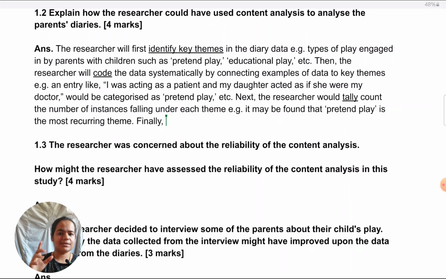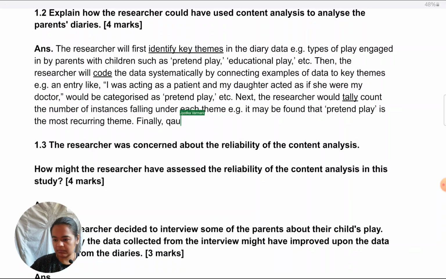Some would suggest, because this is in a very popular textbook, that further validation of themes could be done by procuring more data along the same lines, like say more diaries or reports of parents playing with their children, and seeing whether the same codes could be applied to that data as well. Again, a good way of ending. So those two possibilities are also there. I just wanted you to know those are correct if your school is asking for those. But usually I end off this way, so I'm taking my preference here.